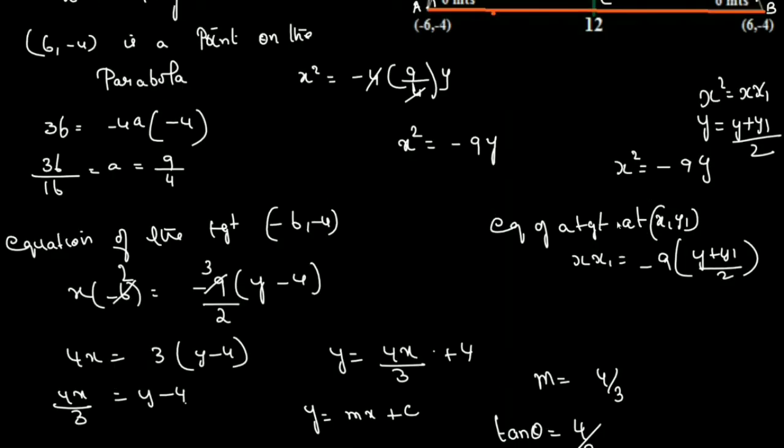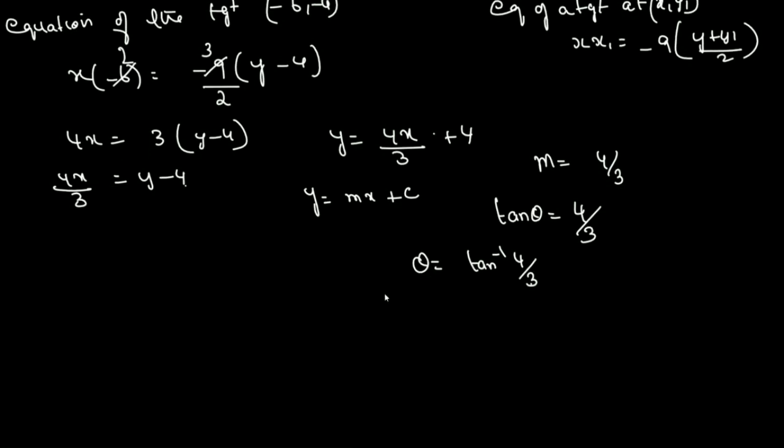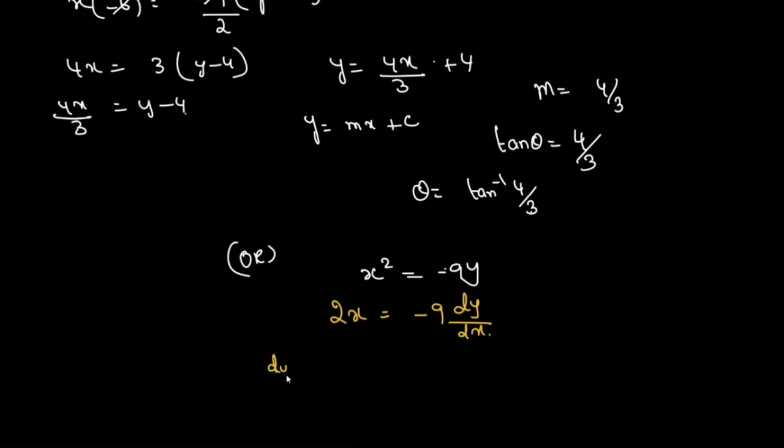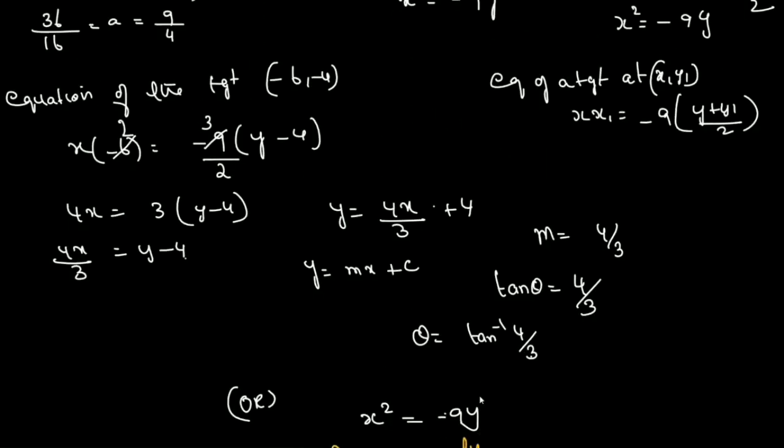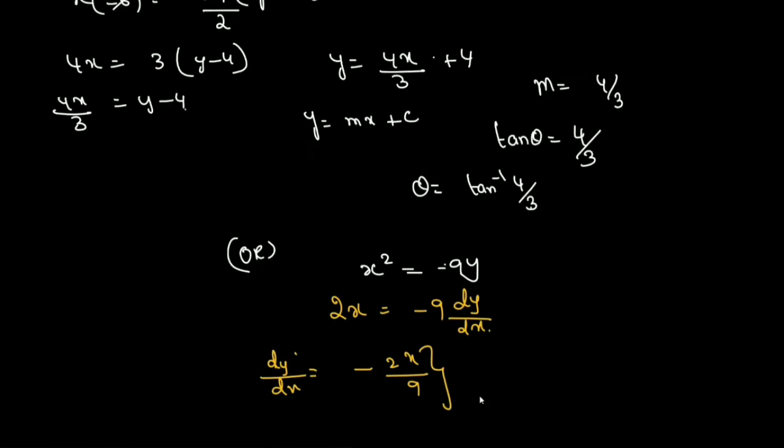So we can find the equation of tangent and do it, or you can also do it using differentiation. The same question: x square differentiation is 2x, equals minus 9 into dy by dx. So dy by dx is equal to minus 2x by 9. We are going to find the slope at the point (minus 6, minus 4).